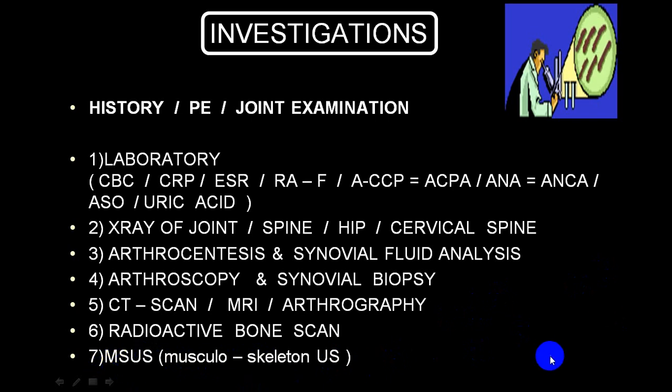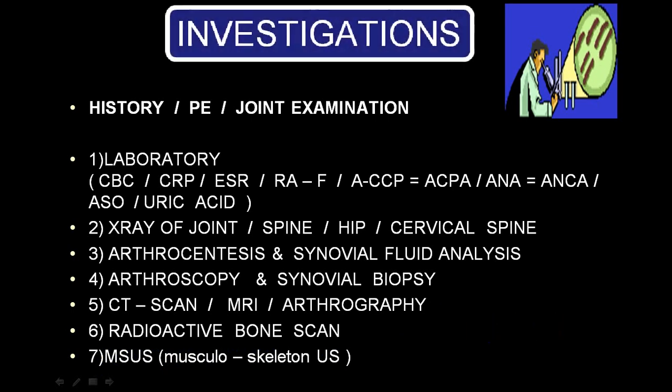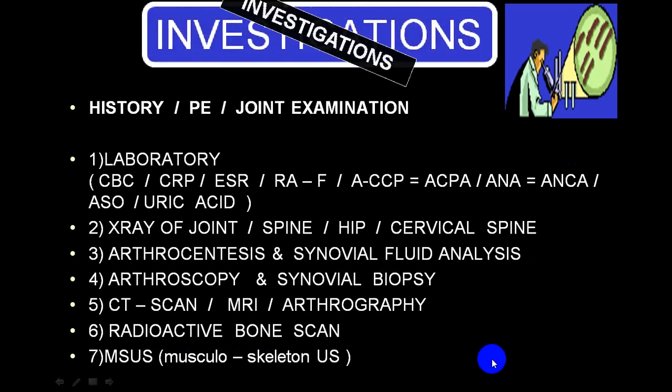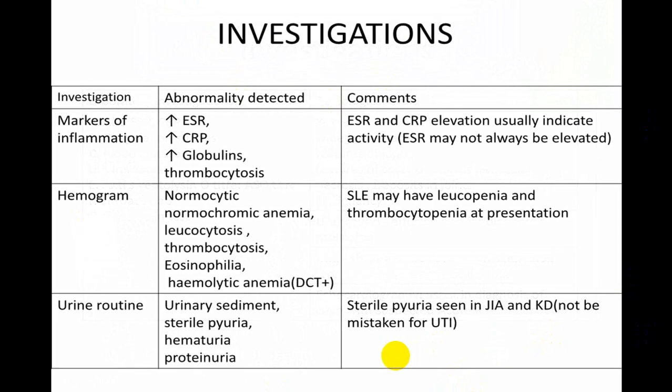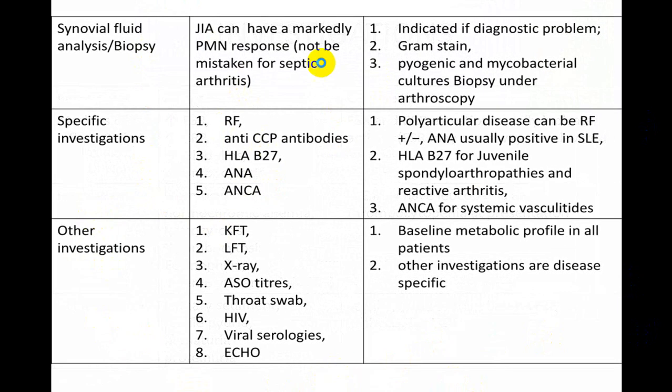You can also identify damage, such as cartilage damage and traumatic injury, etc. And you can also identify the damage in the joints because of the disease. And this is the list of investigations you can go through at your leisure time. These are all the different investigations: ESR, CRP, thrombocytosis, hemogram, urine routine examination, then synovial fluid examination, special investigations, right? RA factor, anti-CCP, HLA-B27, ANA, ANCA. These three will be important in a case of seronegative groups.